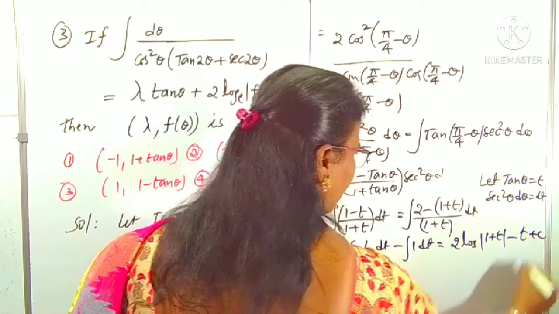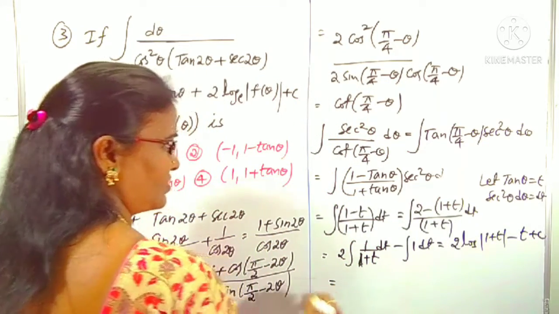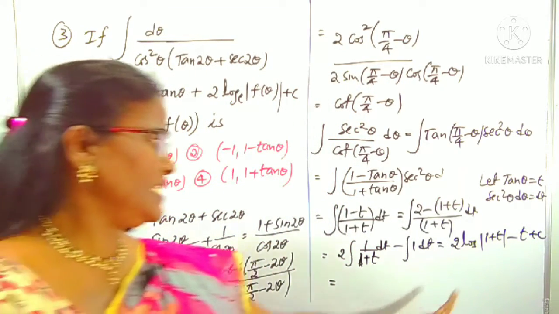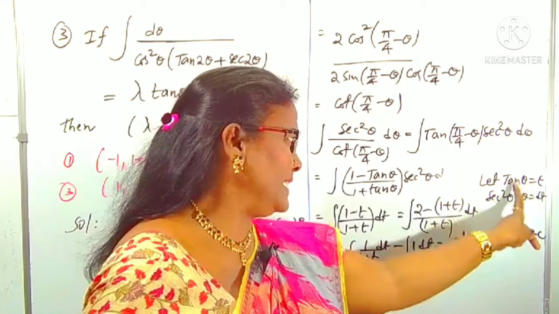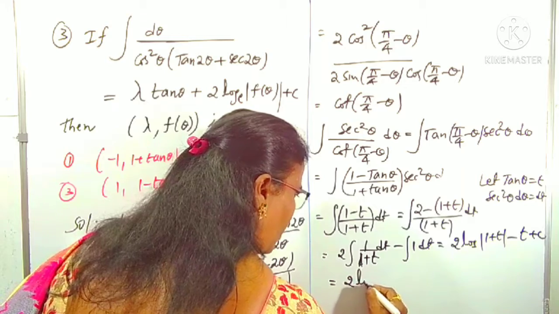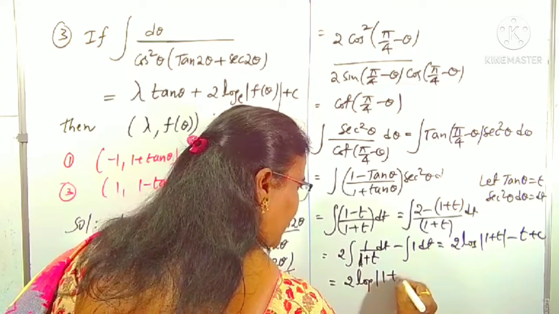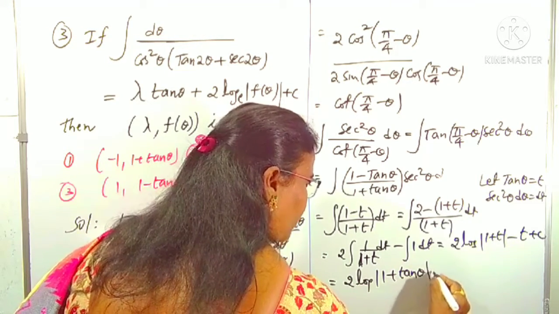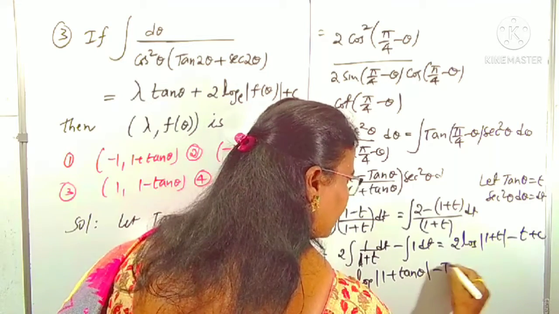Then you can add the constant c, right? Last step. Now what is the t substitution actually? t is tan theta. Now in place of t I am replacing tan theta. This is 2 log mod 1 plus tan theta minus tan theta.